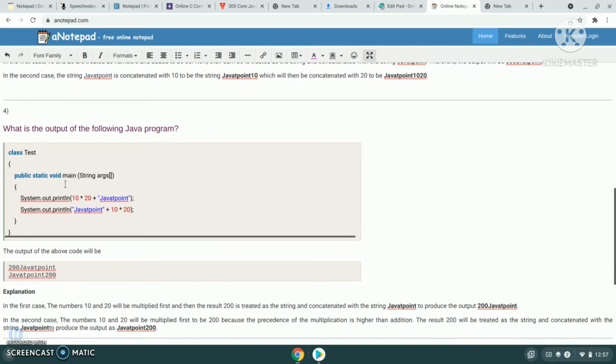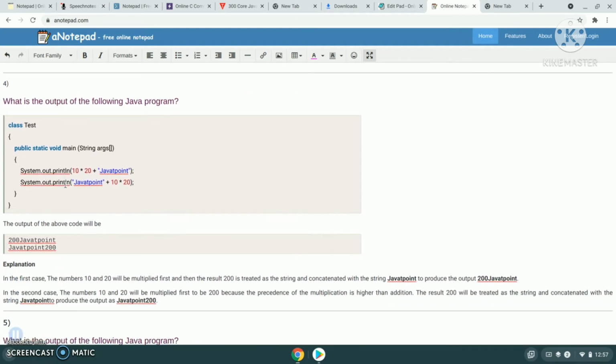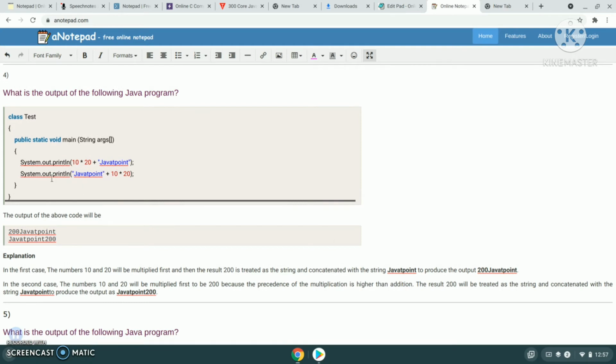And the next program, same as above but with small changes. In the first case, the numbers 10 and 20 will be multiplied, and then the result 200 is treated as a string and concatenated with the string Javatpoint.